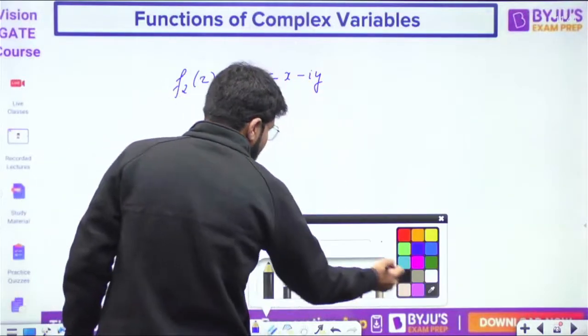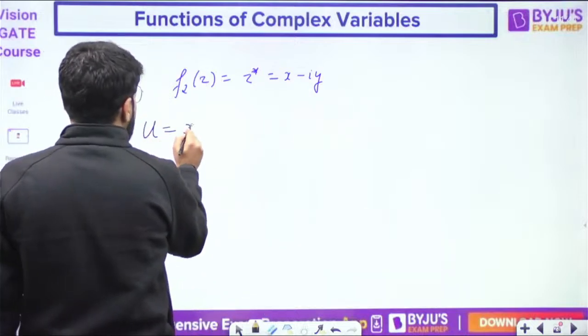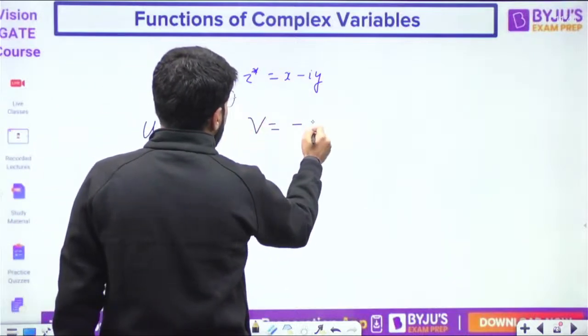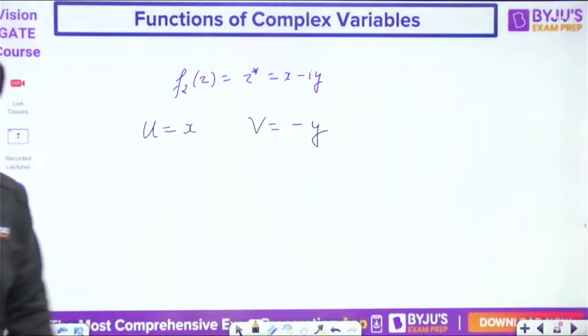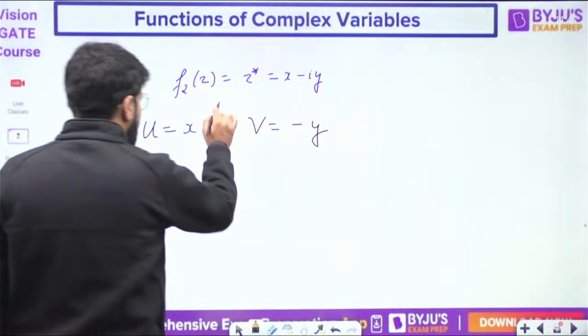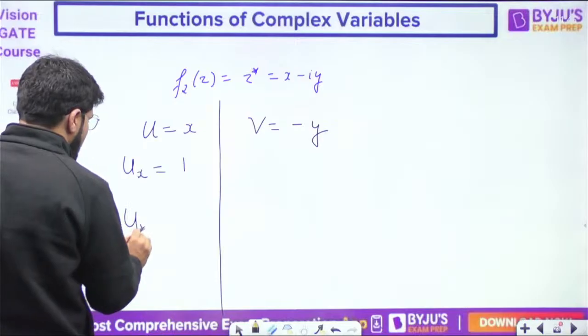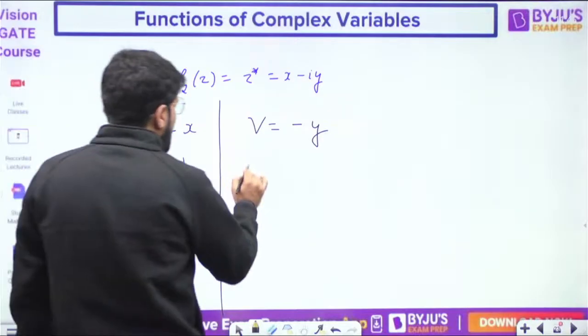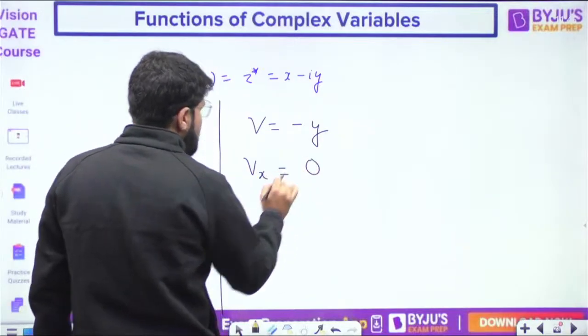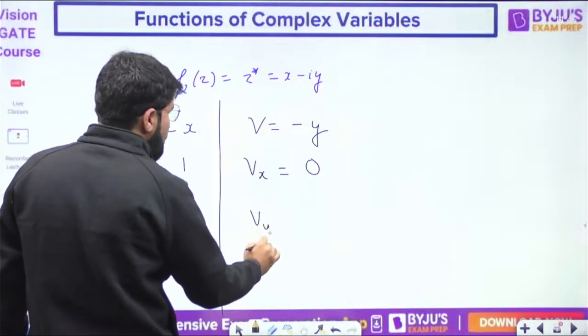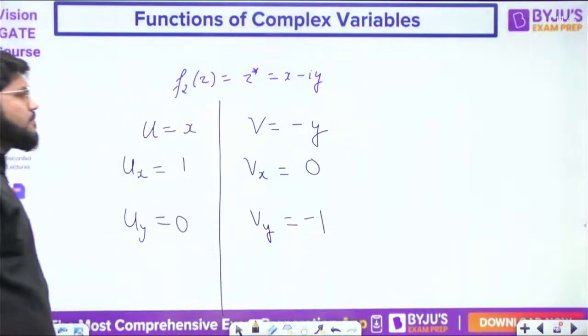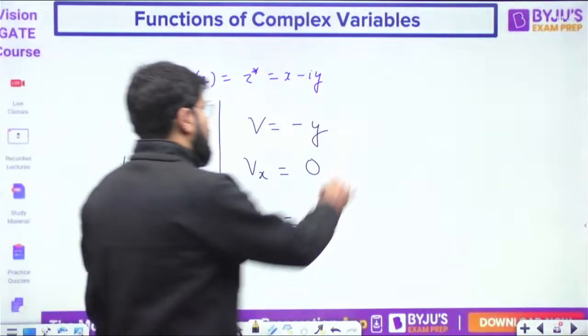Here, what is the value of u? u is x only. What is the value of v? v is minus y. You just have to compare it with u plus iv. Now what is ux? That is equal to 1. uy, derivative with y, will be 0. What is the value of vx? 0, derivative with x is 0. What is the value of vy? Minus 1.